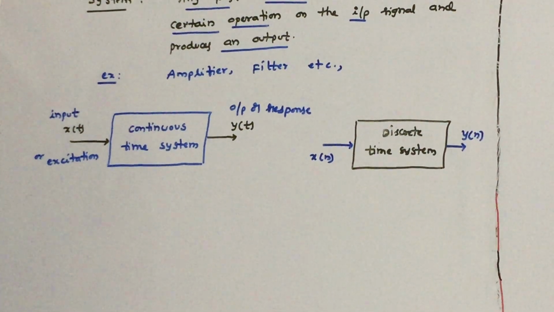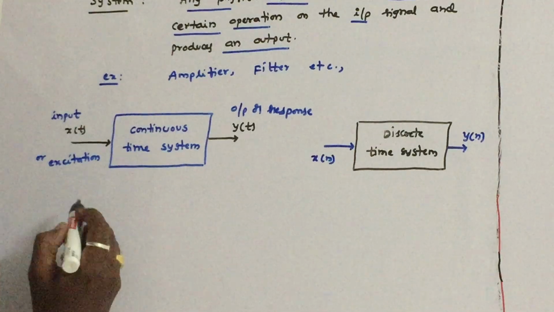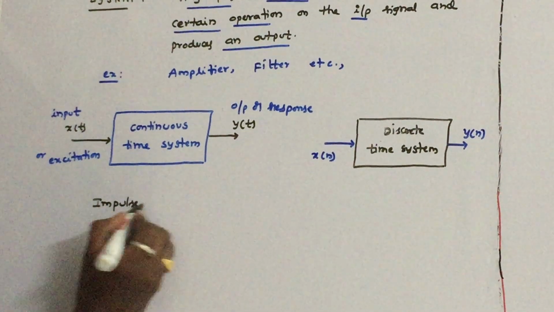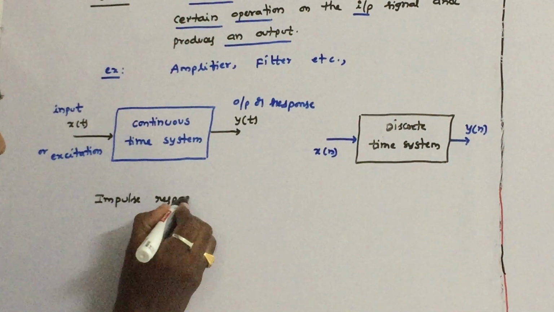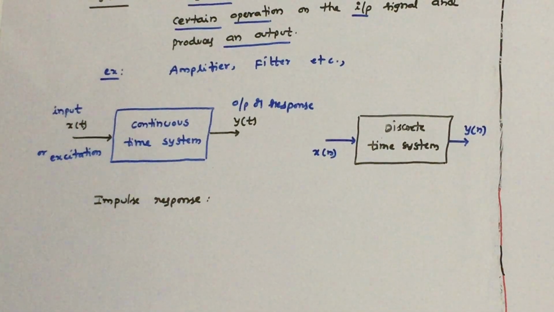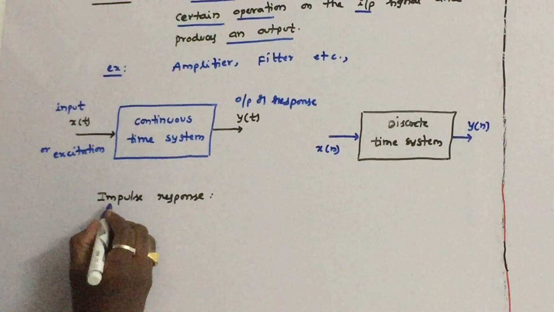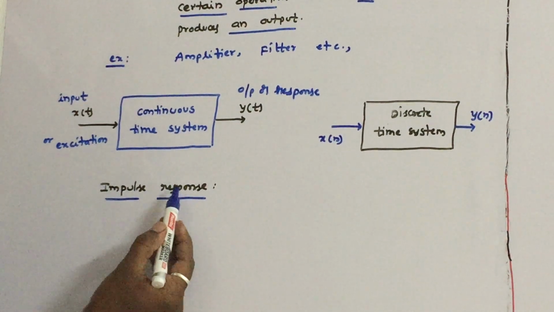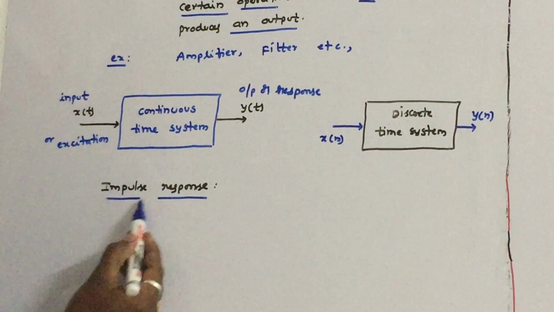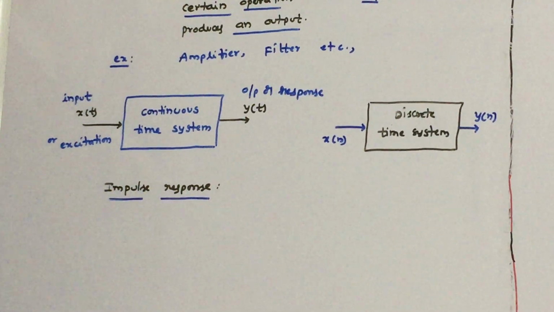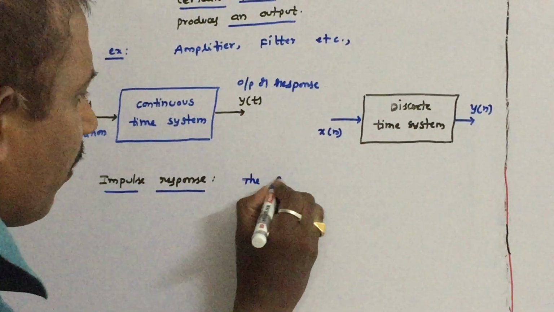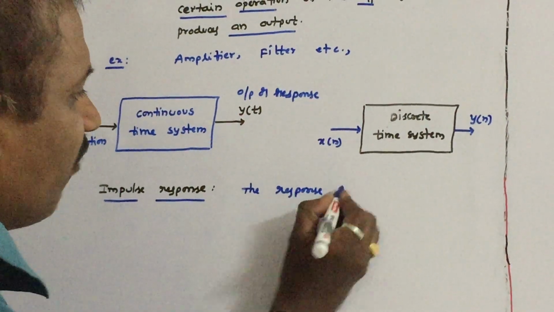Now let us define another important definition of this chapter: impulse response. As the name itself indicates, the response of the system to an applied impulse is called the impulse response.